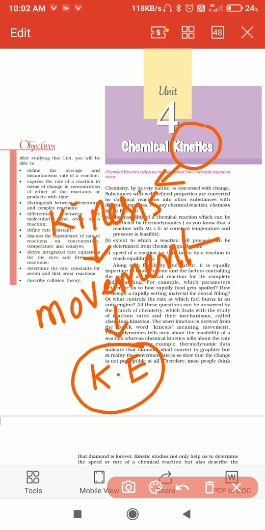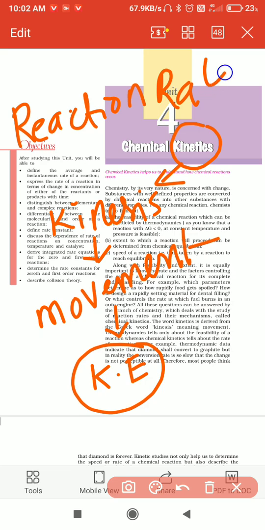We define chemical kinetics as a branch of chemistry which deals with the study of reaction rate and their mechanism. That is called chemical kinetics.